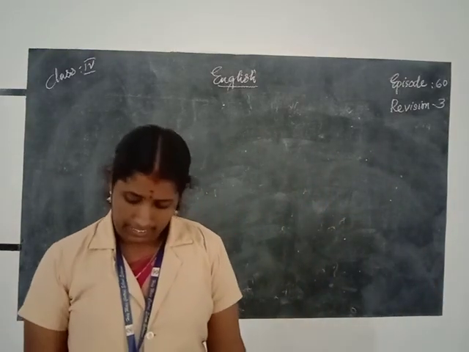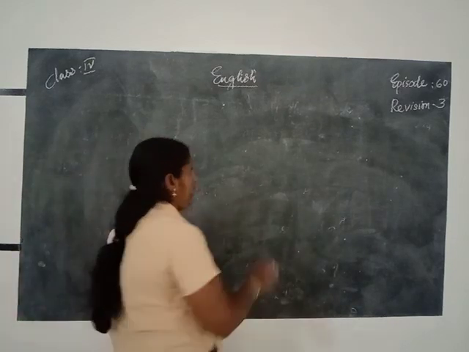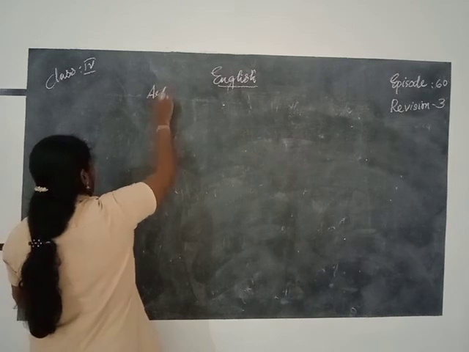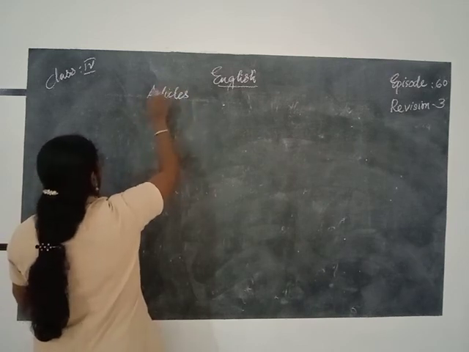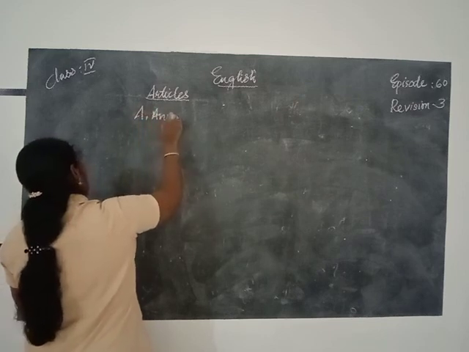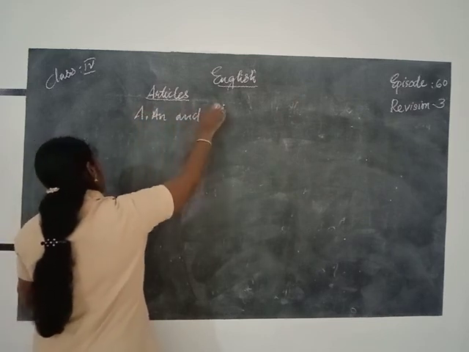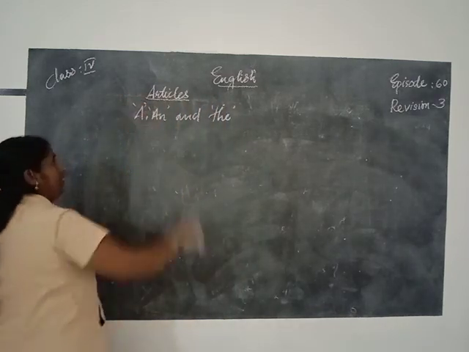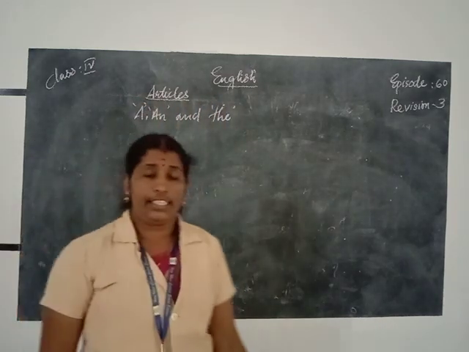Next one, articles. Which are the articles? A, an and the. The articles: A-R-T-I-C-L-E-S. A, an and the are called the articles. A, an and the are the three articles in English.